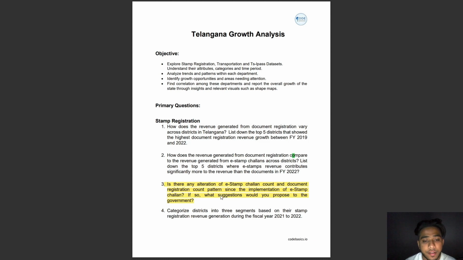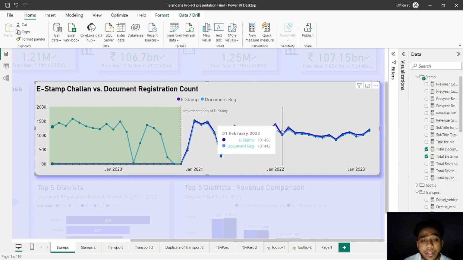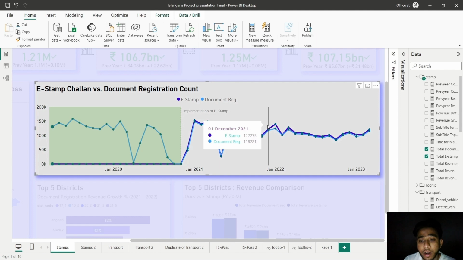For the third question, is there any alteration of e-stamp challan count and document registration count patterns in the implementation of e-stamp challans? If so, what suggestion would you propose to the government? So we can see this is before the implementation of e-stamps and this is after the implementation of e-stamps. We can see that the lines clearly follow one after each other with a little bit of deviation. The implementation of e-stamps has shown promising growth, but document registration remains relevant. A balanced approach focusing on promoting e-stamps while improving the traditional document registration process can ensure efficiency and revenue generation. E-stamps is still growing, but the document registration is still important.